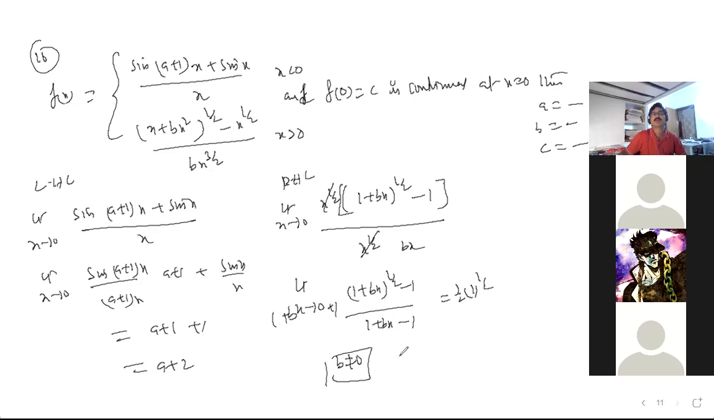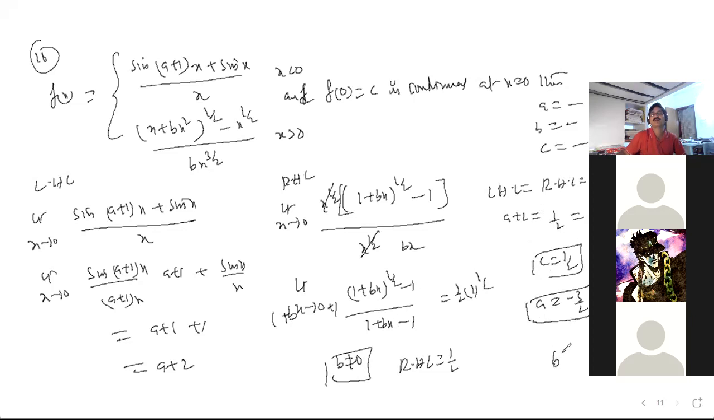Yes, sir. What answer did you get? RHL is 1 by 2. So LHL is equal to RHL is equal to f of 0. LHL is a by 2, RHL is 1 by 2. So a plus 1 equals 1 by 2, giving a is equal to minus 1 by 2, and c is equal to 1 by 2. We got it. What about b? b is not equal to 0. Is that clear, sir?